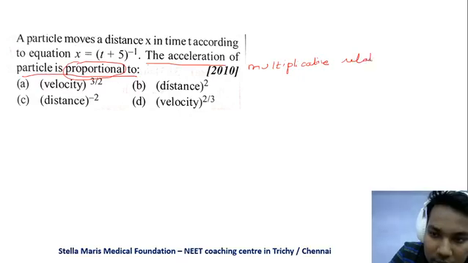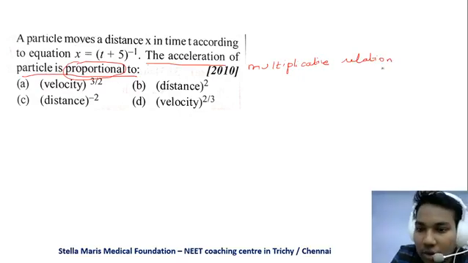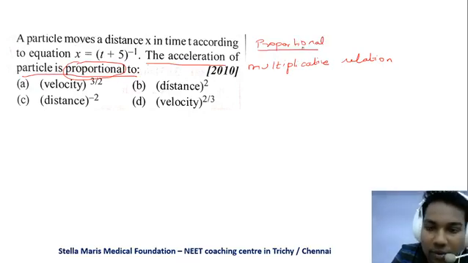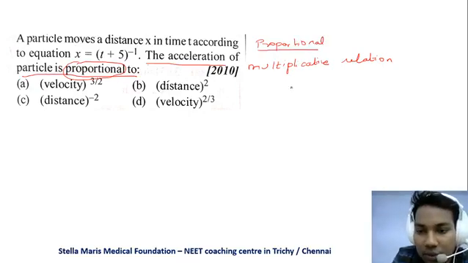That is called proportionality. Proportional is defined as the multiplicative relation.